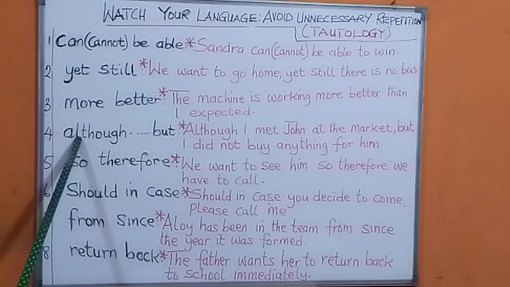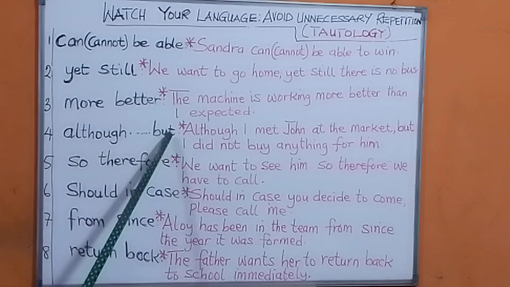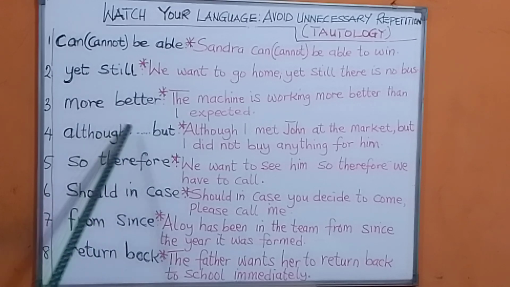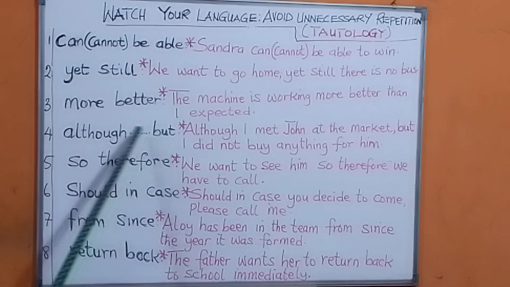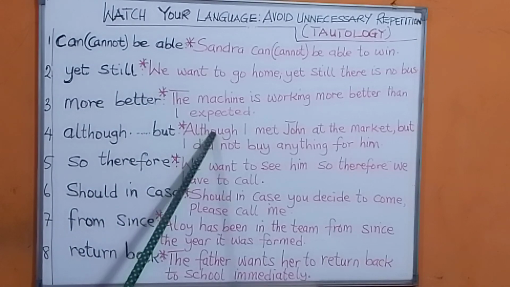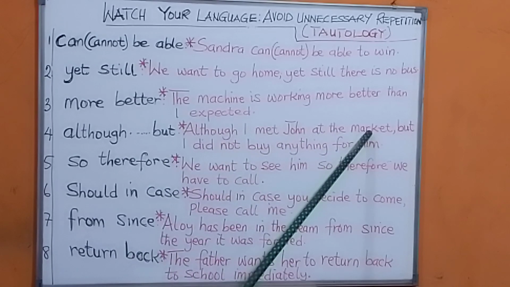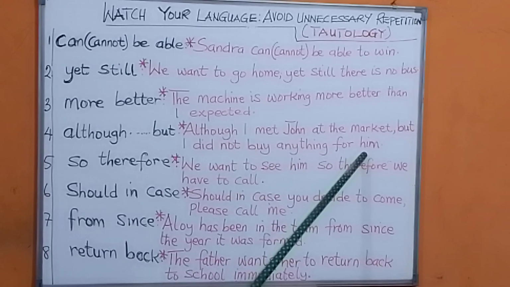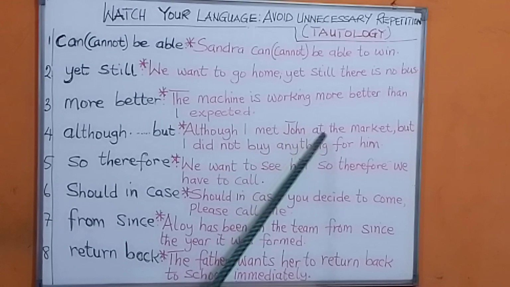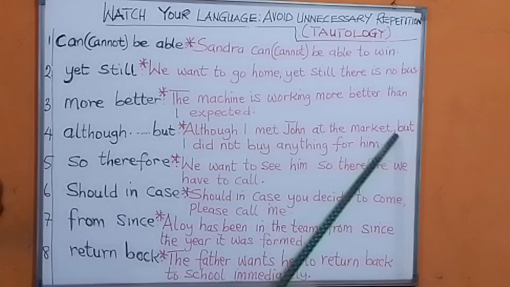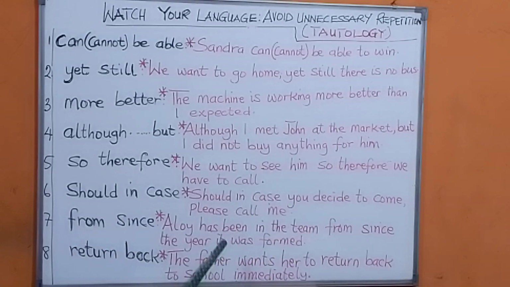Number four, although, but. These are conjunctions. You cannot say although, but, or although, yet, or although, and, or although, still. No, you cannot say that. For example, you cannot say, although I met John at the market, but I did not buy anything for him. You either say, although I met John at the market, I did not buy anything for him. Or you say, I met John at the market, but I did not buy anything for him.